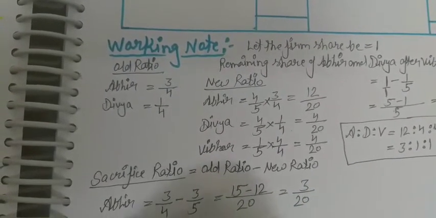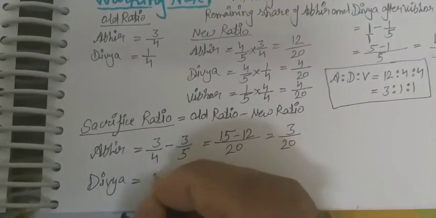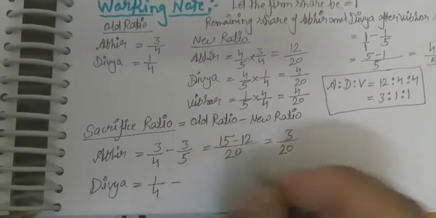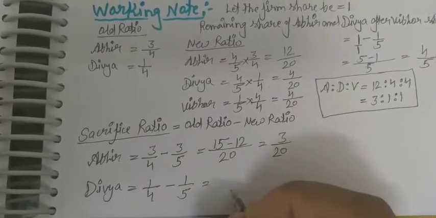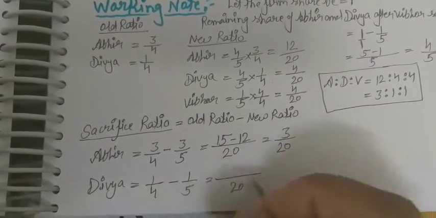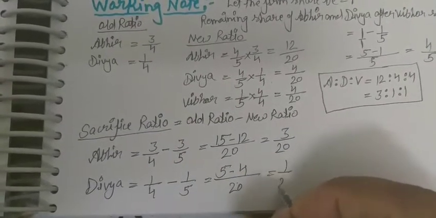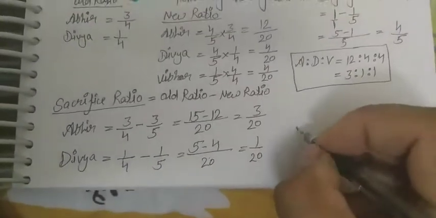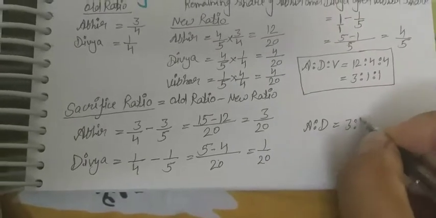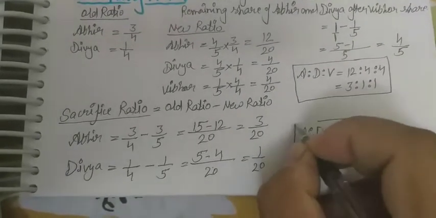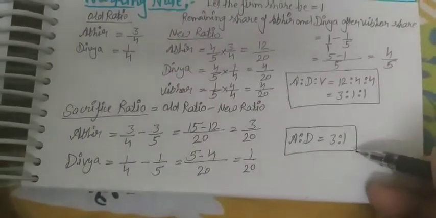And Divya, 1/4 minus 1/5. So 20 will be the LCM. 5 minus 4, 1/20. So A ratio D is equal to 3:1. This is the sacrifice ratio. It is clear. The new ratio we have calculated and the sacrifice ratio also we have calculated.